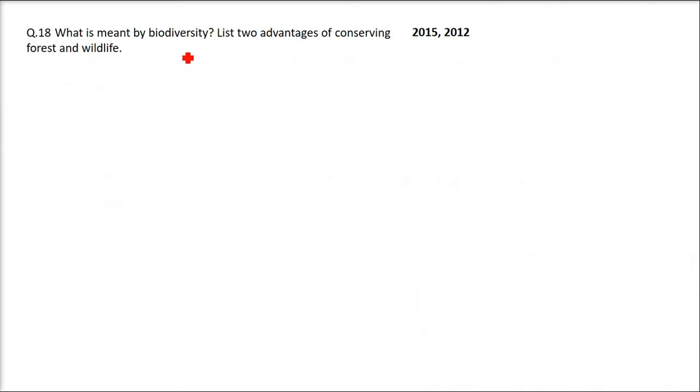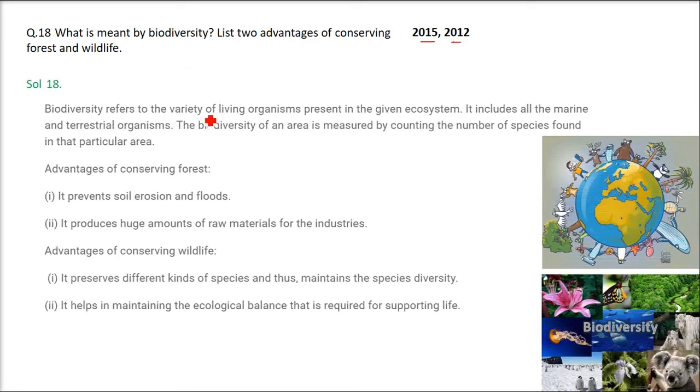What is meant by biodiversity? We saw this question just now, but still it is being asked so many times. There are certain questions which are going to come again and again. What is meant by biodiversity? List two advantages of conserving forest and wildlife. Biodiversity refers to the variety of living organisms present in a given ecosystem.